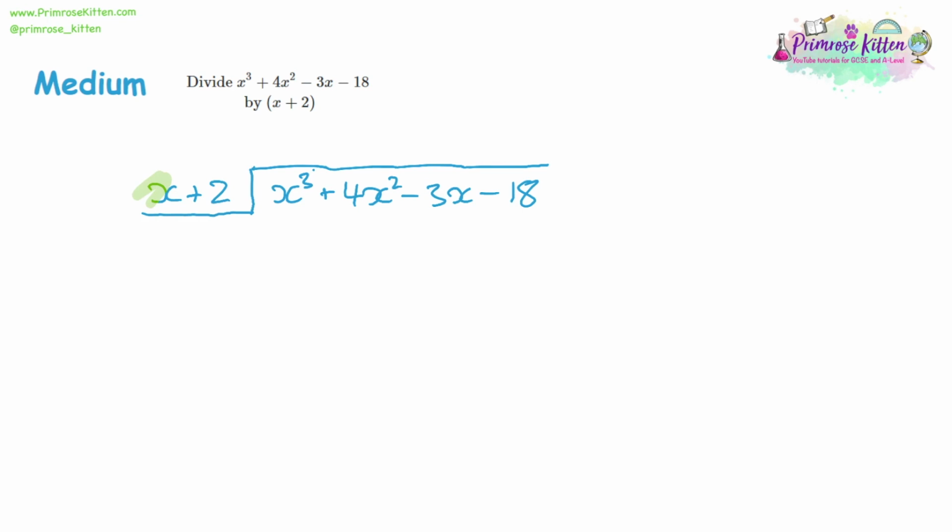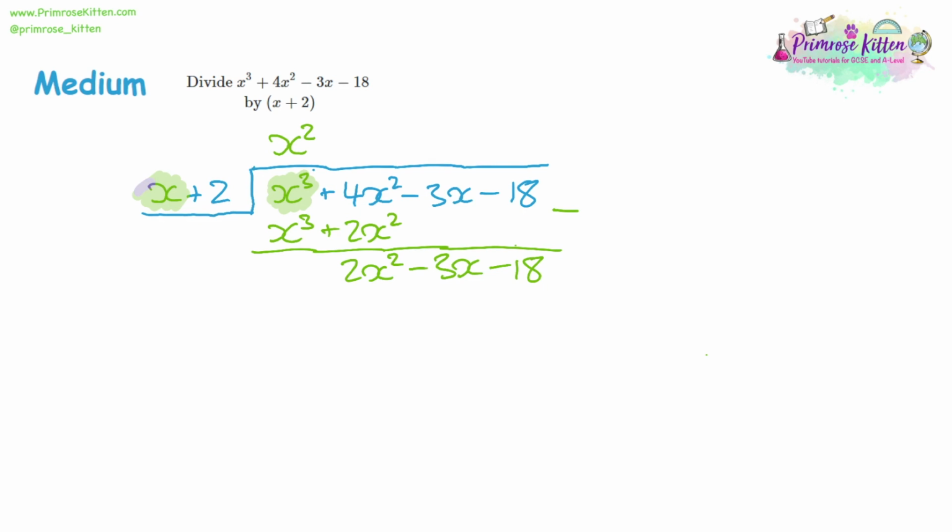So dividing through, x cubed divided by x is x squared. Multiply that by our divider, x squared times x is x cubed. So that bit was correct. But then x squared times 2 will give us 2x squared. So that bit's wrong. You need to take it away from the next part of what we're doing. Because if we've already got a 2x squared, then we don't want to divide a 4x squared because we've already got half of it. So we only want to divide by the 2x squared. So let's do the takeaway. The first terms cancel out. 4x squared take away 2x squared is 2x squared. And the rest stays the same as we're not taking anything away from those. Divide by x again.